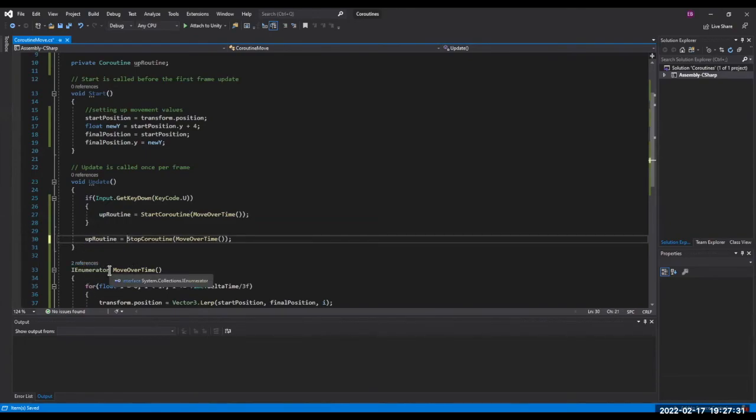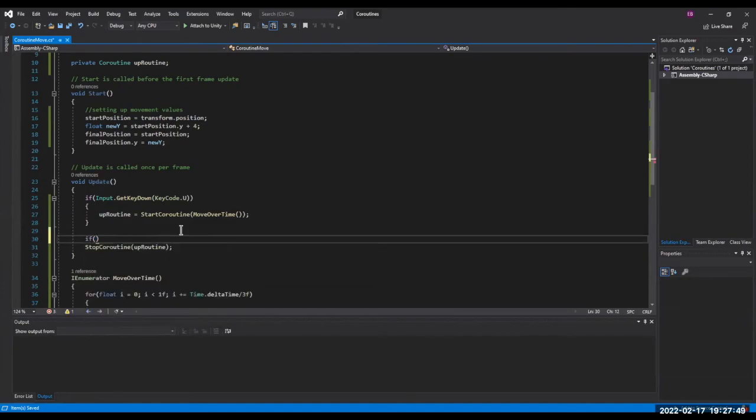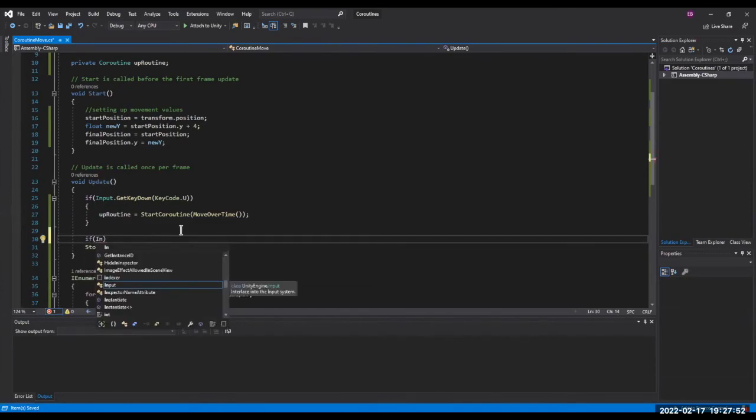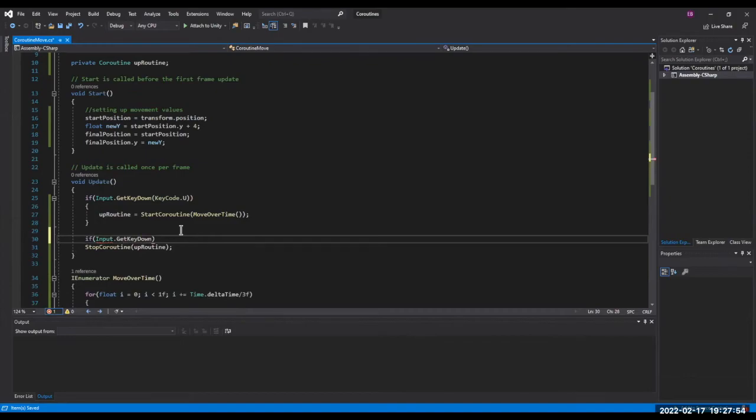We're going to say upRoutine is equal to StopCoroutine. Well, that's not what we want actually. We want to take our value, and instead of just calling MoveOverTime and StopCoroutine, we want to actually stop upRoutine now that it's been started, right? And to make this a little simpler, we're going to say Input.GetKeyDown(KeyCode.S) for stop, because again, we love controls that make sense. Uppercase S. Okay.